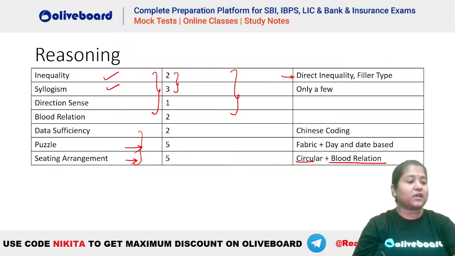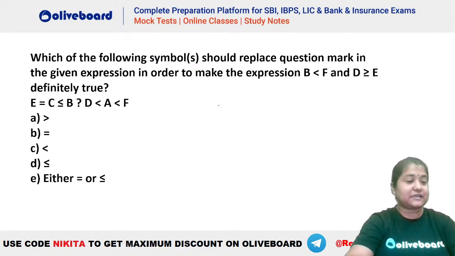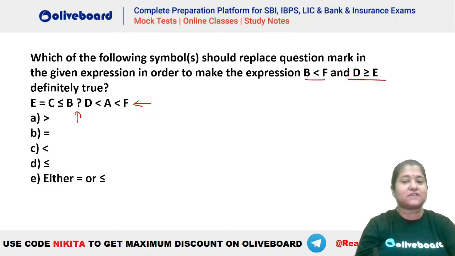Okay. So we will quickly go through the types of questions that we had here yesterday. This is the first type of question. You can see this is your normal inequality where a statement has been given. This is the statement given, and there is a blank here or question mark. So you have to first tell what should be there in place of this question mark, so that these two become definitely true. Okay. So these two should become definitely true. What should be there in place of the question mark?